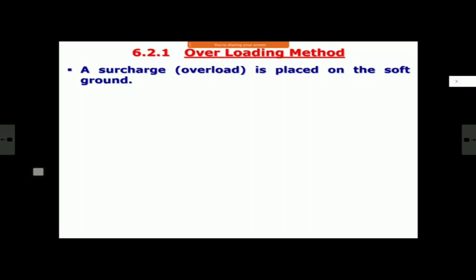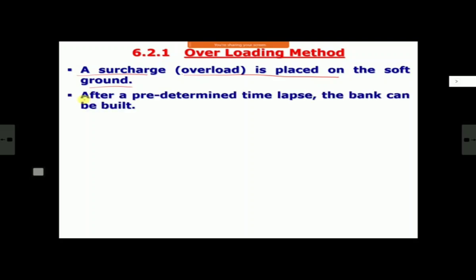Now what do you do in overloading? As I told you, in overloading there is surcharge. The name is surcharge, which is overload. It is placed on the soft ground. You just bring the material and dump it on the soft ground, and this material weight is more than what is finally going to be your embankment weight. So let us say your embankment height is 3 meter. Here you are not giving dimensions only, but roughly the height of this material which you have dumped on the ground will be more than 3 meter. It may be 5 meter, it may be 6 meter, something like that. You put a higher load than that.